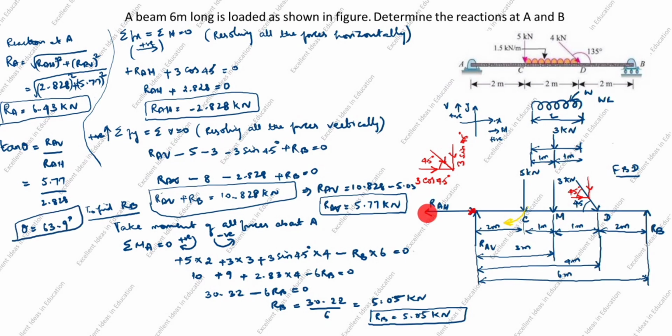Next, what will we do? You see here, the arrow comes opposite because it comes negative. Now we will draw the free body of this side. The arrow goes this side. This is RAH. So here is RAV. So the angle comes here. This is 63.9 degrees. This is RA. RA is equal to 6.43 kilonewton. What we needed to find: determine the reactions at A and B. RA is 6.43, RB is 5.05 kilonewton.